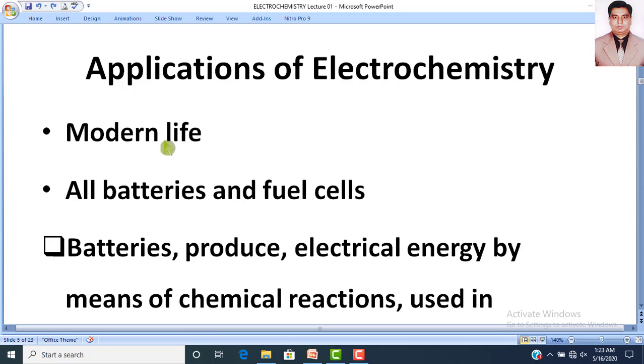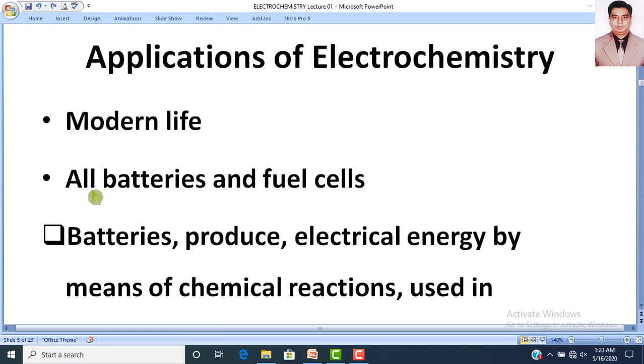So in every modern device, you will find there is use of batteries or fuel cells or some other things like these. So our modern life will not be possible without electrochemistry, because all batteries and fuel cells are made by applying the basic concepts of electrochemistry.